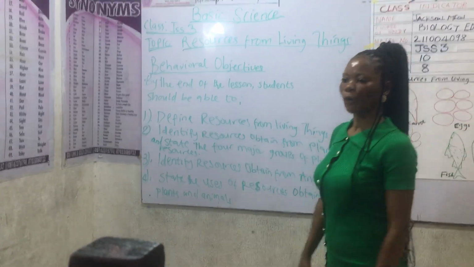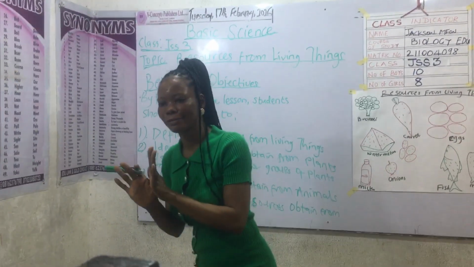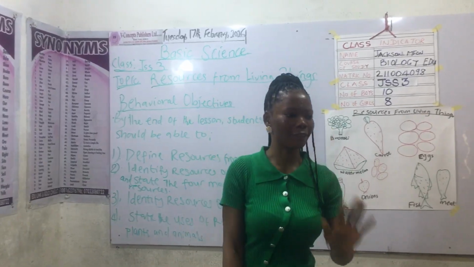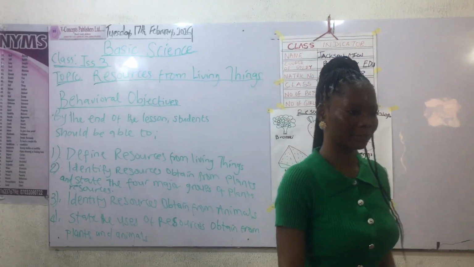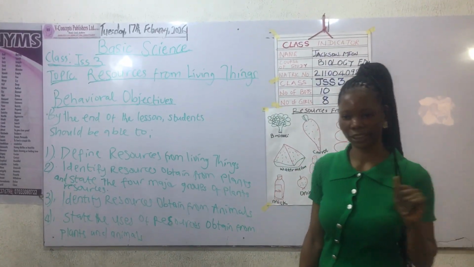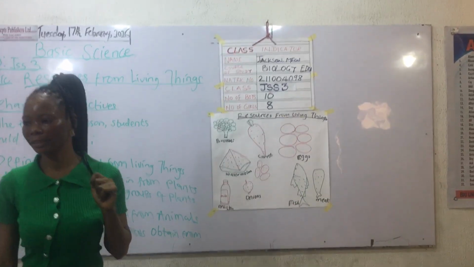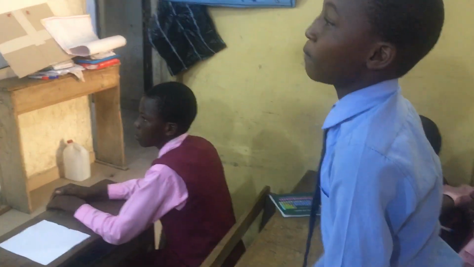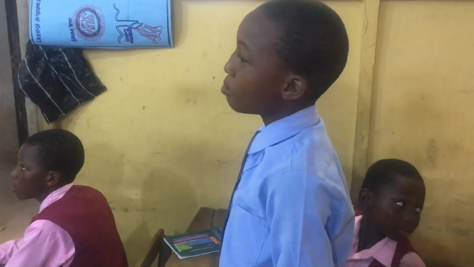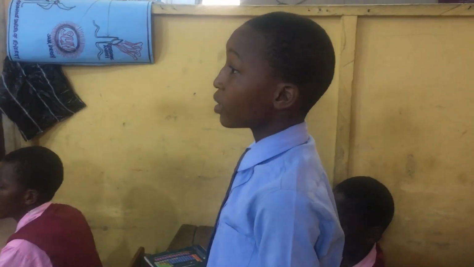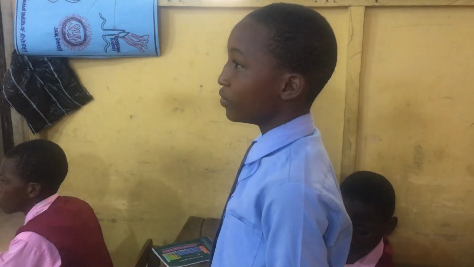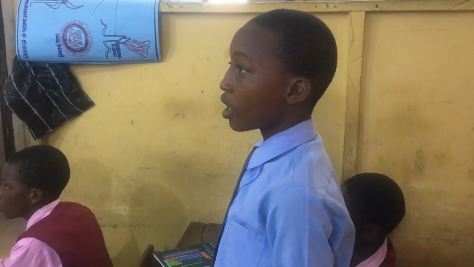Okay. Who can mention 5 resources that we get from plants? 5 things that we get from plants. Vegetables. Eggs. No, plants. Eggs is for animals. Okay. Vegetables. Okay. Farming. Okay. Herbs.